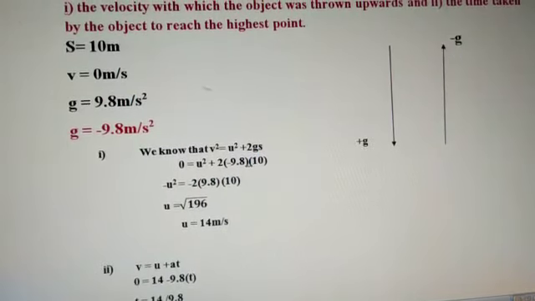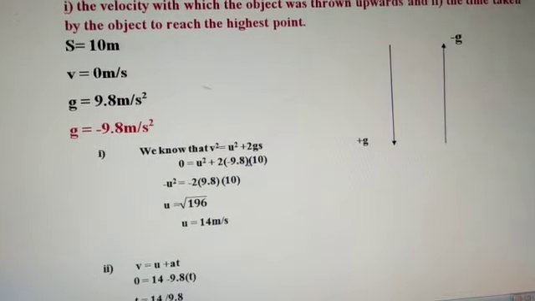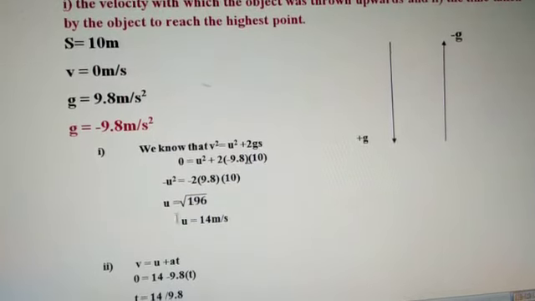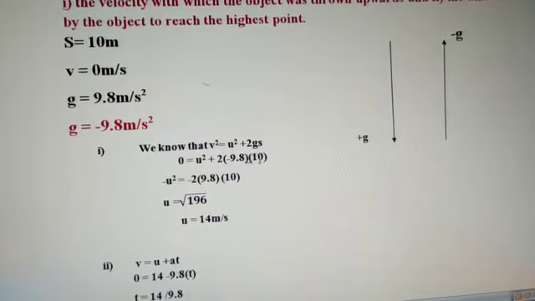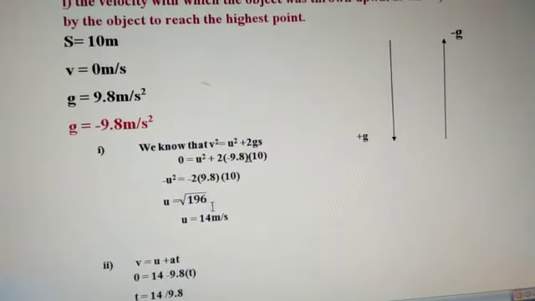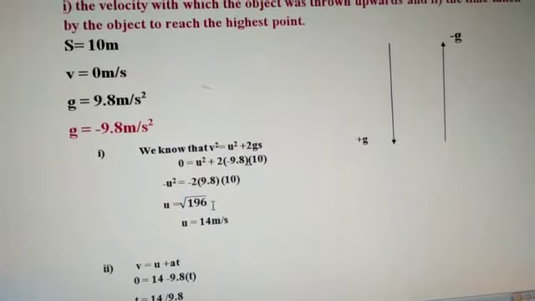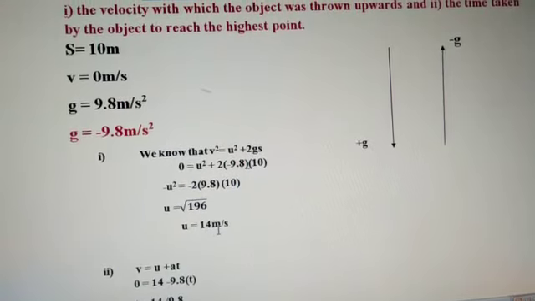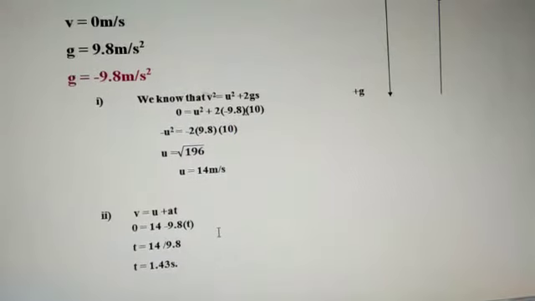Throwing vertically upwards, this is a very important point. So u square equals 2 into 9.8 into 10, and u is the root of 196, which is 14 meter per second.